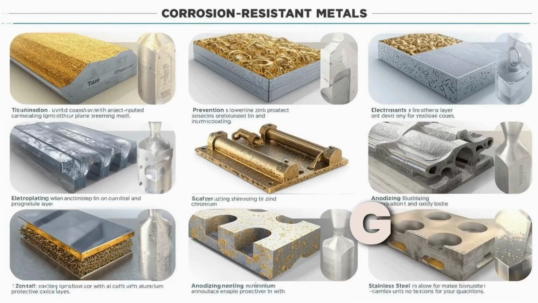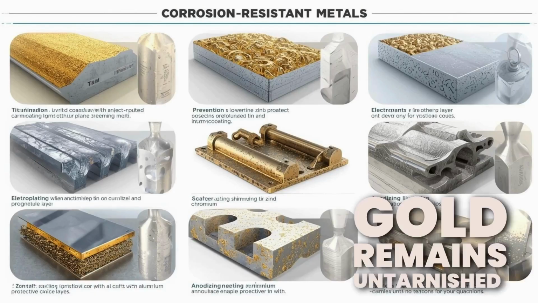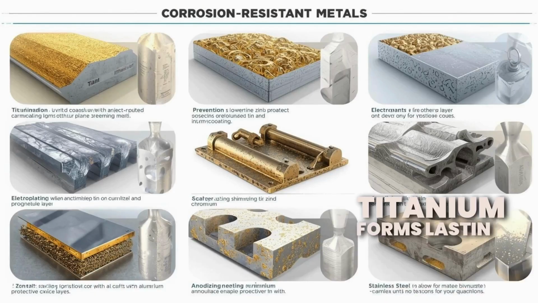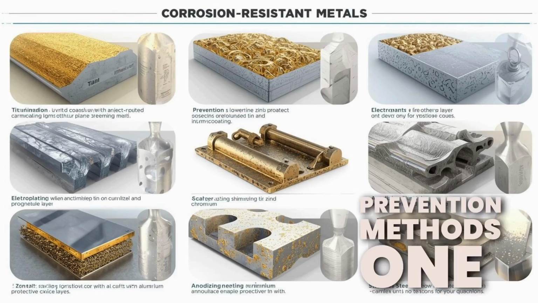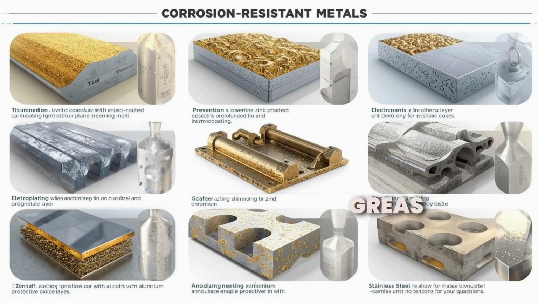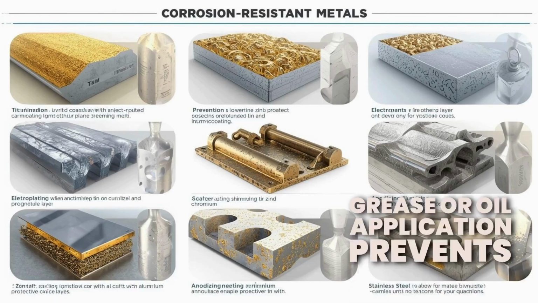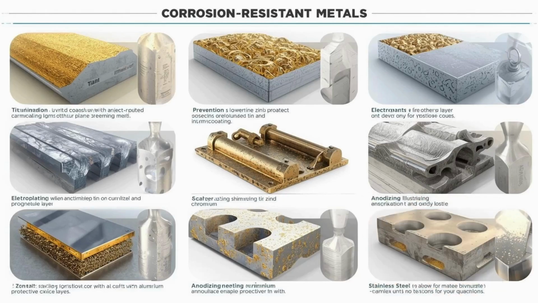Corrosion-resistant metals. Gold and titanium resist corrosion. Gold remains untarnished; titanium forms lasting, protective oxides. Prevention methods. 1. Paint coating to block air and moisture. 2. Grease or oil application prevents exposure. 3. Coating with non-corrosive metals.